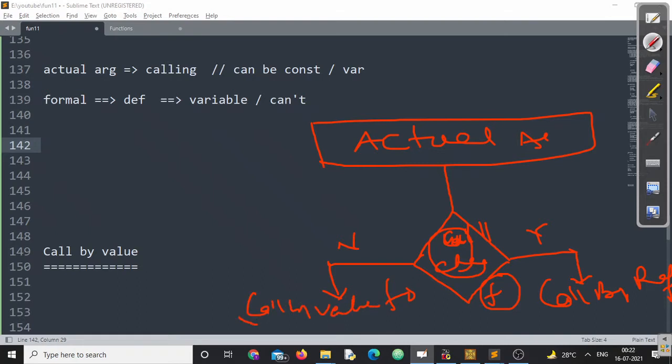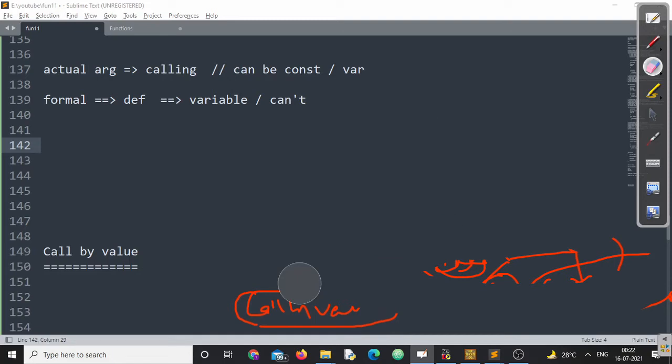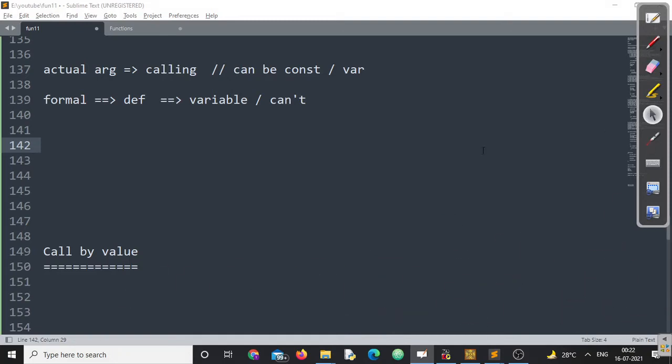The first and important point of call by value and call by reference: using call by value, the value of the actual argument cannot be changed. With the help of call by reference, we are able to change the value of the actual argument, right? Make sure you understand these two points. Now let's get into both of them. We'll see some points in call by value and some points in call by reference.